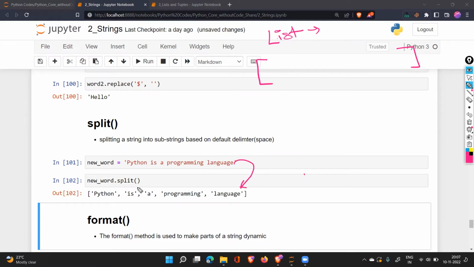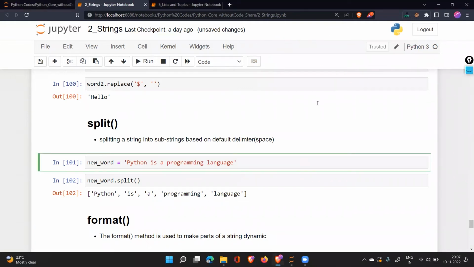How does it split? Based on the spaces. It will look for the spaces, and based on the spaces it splits the words. Now you might say that we don't have spaces in the data. We have something else, a delimiter, which is this dash. The dash is separating all the words, not the space.